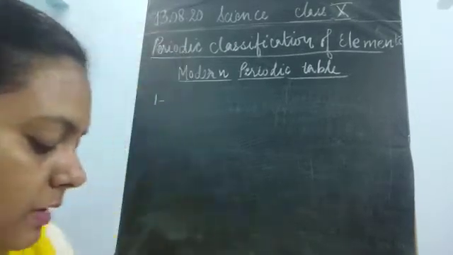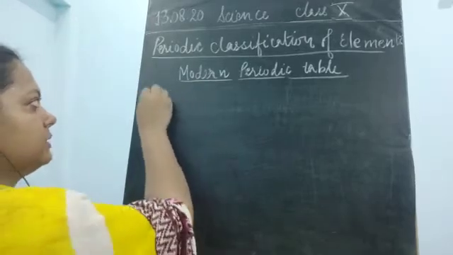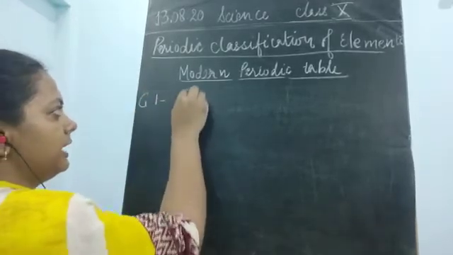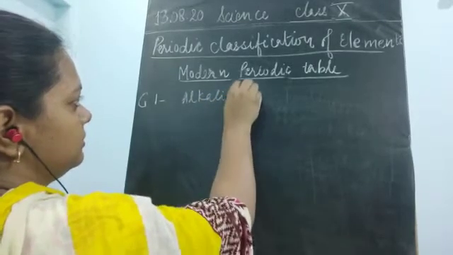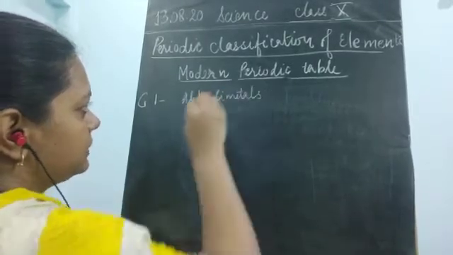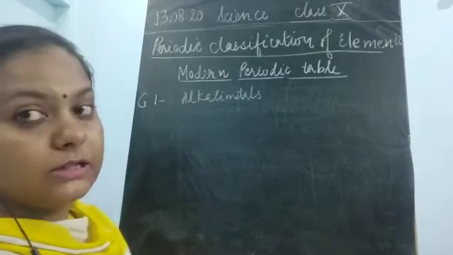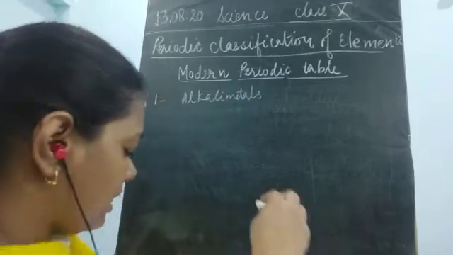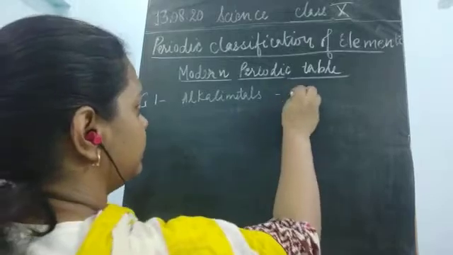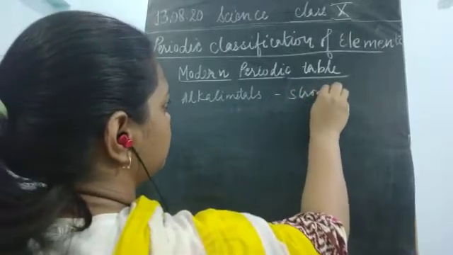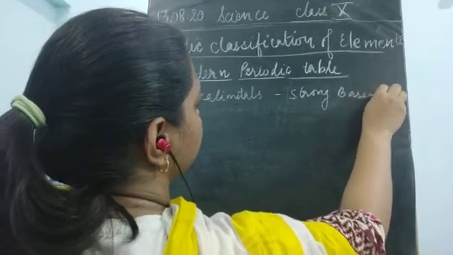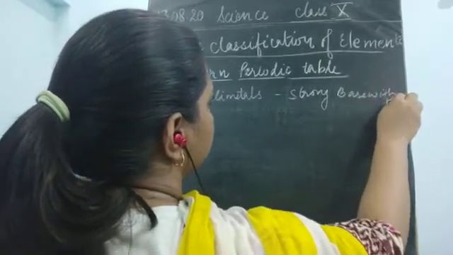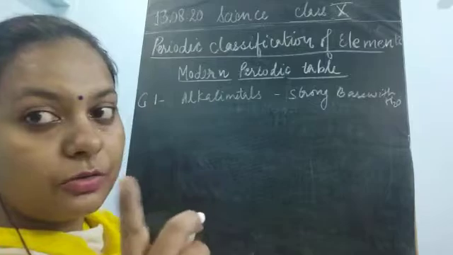So this group first is alkali metals. Okay, so this is the first, and what is the property? They all form strong base or strong alkali with water. Okay, so this was its characteristic, the group first.